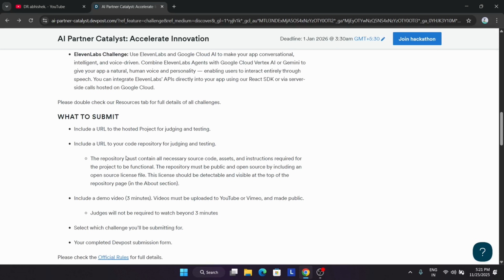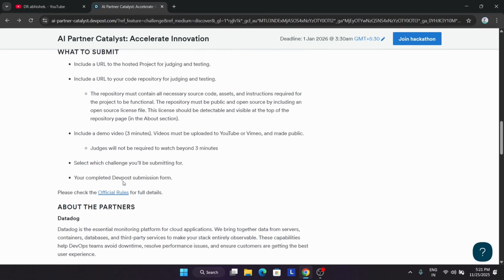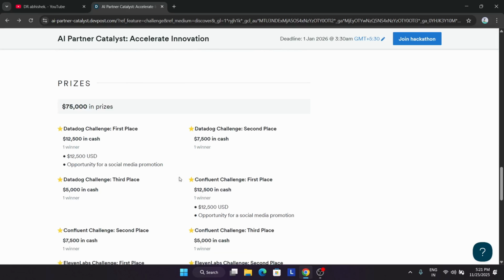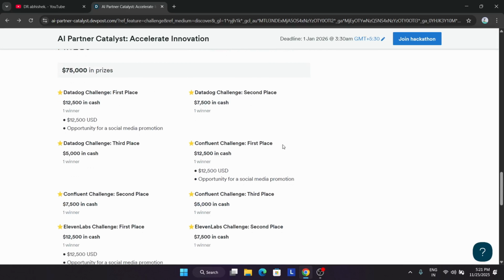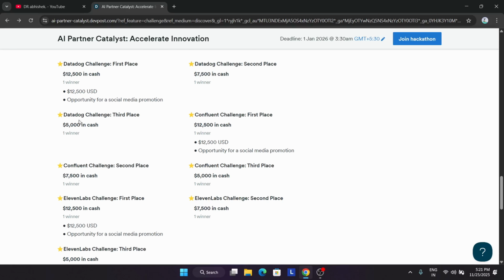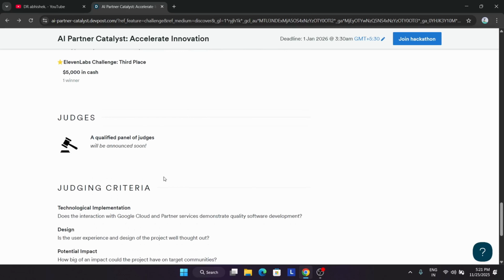After that you need to read the submission guidelines, like what you have to submit, whether you have hosted the project or not. You have to select the public repository in the hackathon. And at last you will be getting some cool prizes. What are the prizes? The first prize, as you can see, is $12,500, and you'll be getting featured on their social media. Here all these prizes are mentioned: the first prize, the second prize, and similarly the third place.